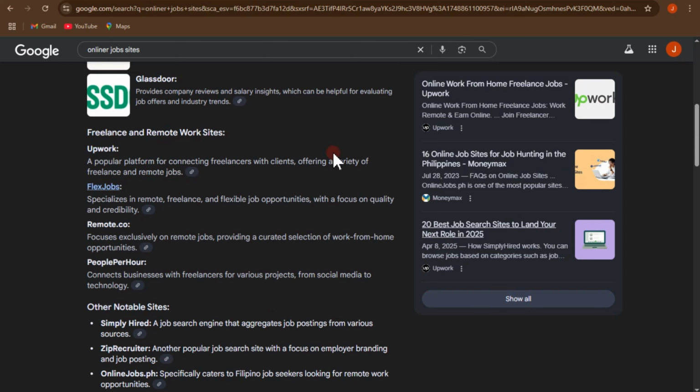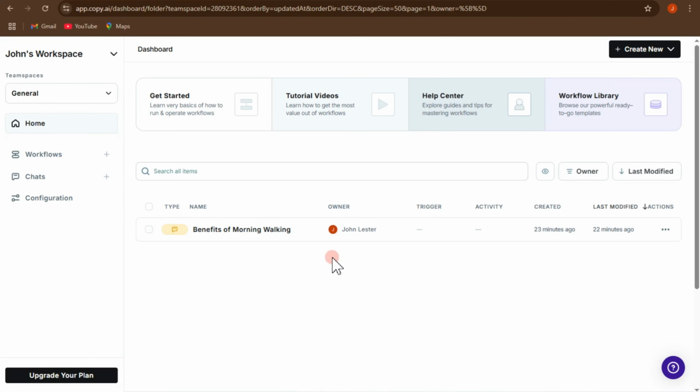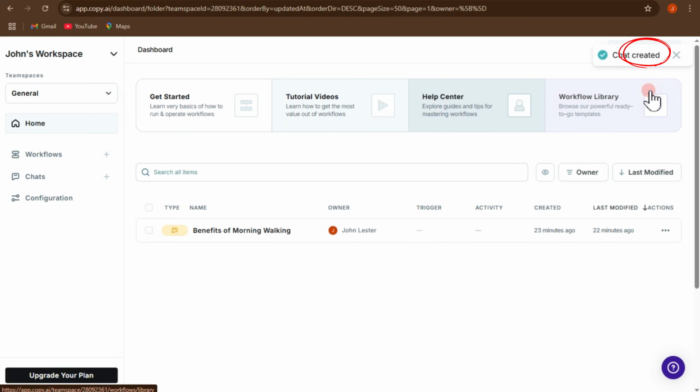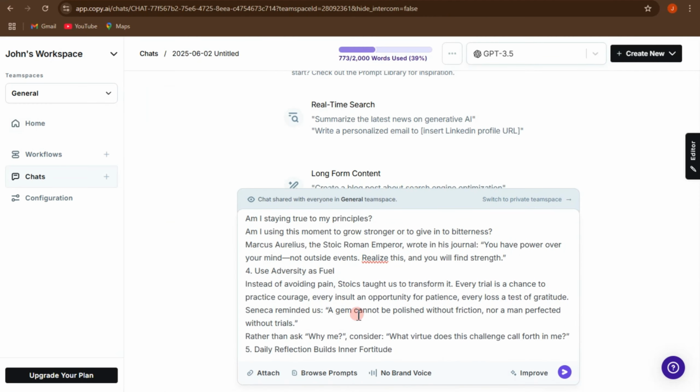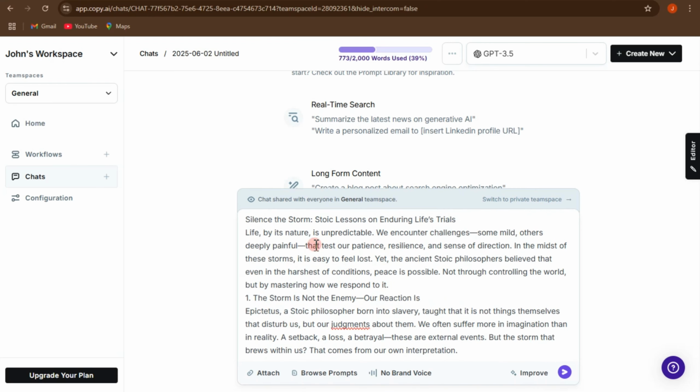So basically, let's just say someone is asking to rephrase an article. Just go to Copy.ai, tap on Create New, click Chat. For example, the client wants a rephrased version, or a longer version of this, then you can ask Copy.ai to create that for you. You can rephrase this on your own and create a better article out of this. So this is just an idea, okay? Then you can create another one or you can expand the thought. After that, you can submit this or pass this to the client.